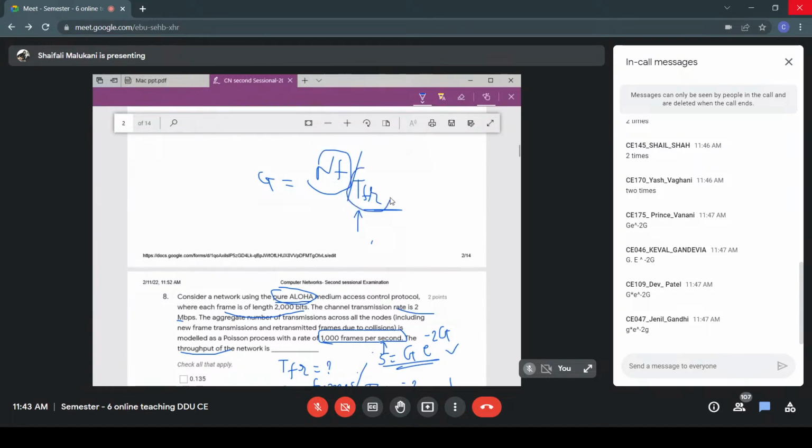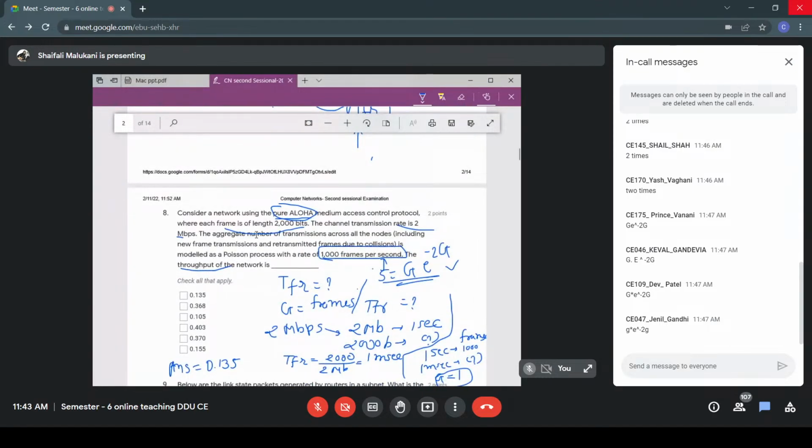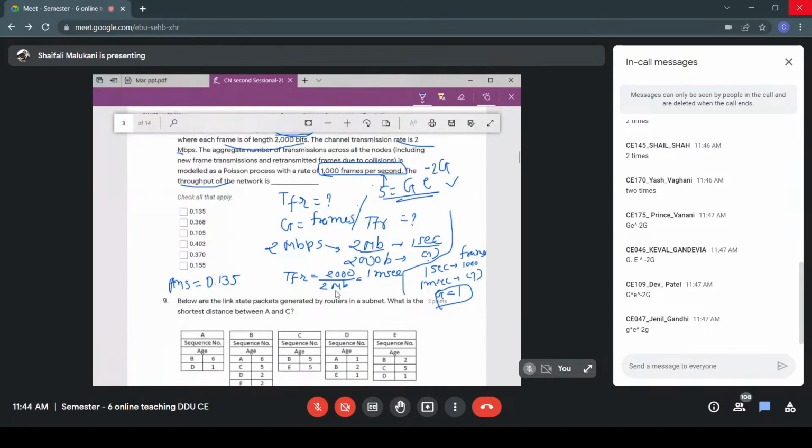So how will you find the frame time? The time taken to transmit one frame is the frame time, right? What is given to us? The frame length is 2000 bits, and in one second 2 megabits are transmitted in that channel. So if in 1 second we transmit 2 megabits, then in how much time will 2000 bits get transmitted? That will be my frame time. So the frame time will be 1 millisecond.